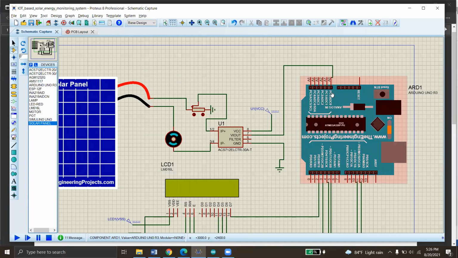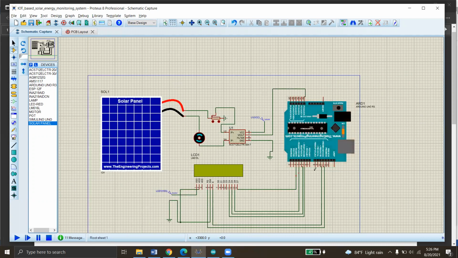We know that Arduino Uno has 6 analog pins. So the analog pin A0 is used for this purpose of the input. And here we can see the LCD display is connected with the Arduino Uno through these 6 pins. So these all 6 pins are used for this LCD purpose.